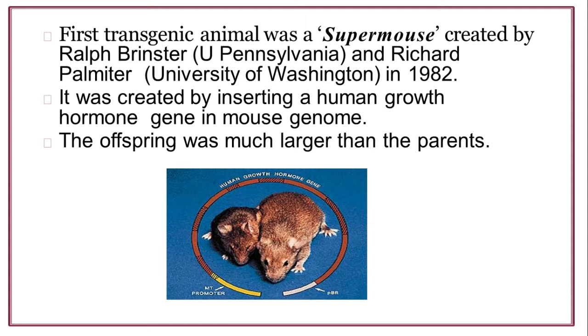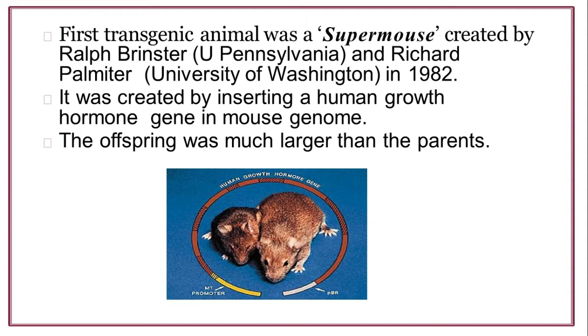We discuss supercomputers and many Supermen, but this was a super mouse created by Ralph Brinster in Pennsylvania and Richard Palmiter, University of Washington in 1982. It was created by inserting a human growth hormone gene into the mouse genome.